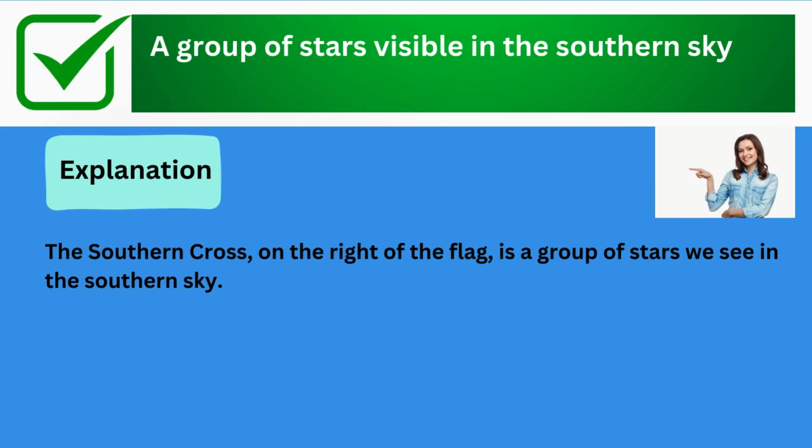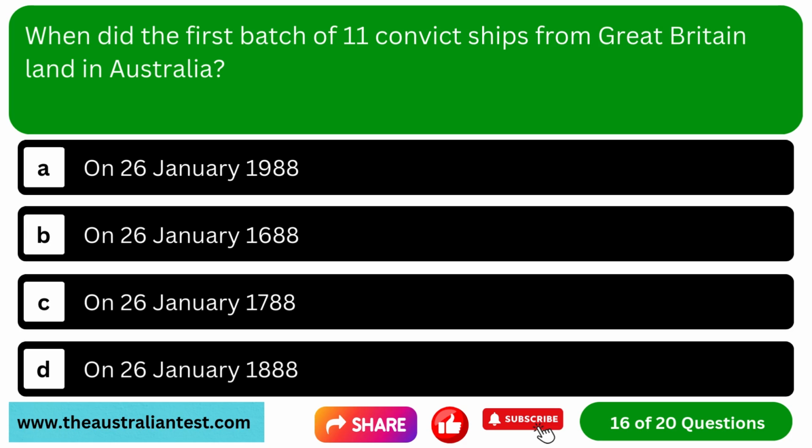The correct answer is a group of stars visible in the southern sky. Explanation: the Southern Cross on the right of the flag is a group of stars we see in the southern sky. Question 16. When did the first batch of 11 convict ships from Great Britain land in Australia?